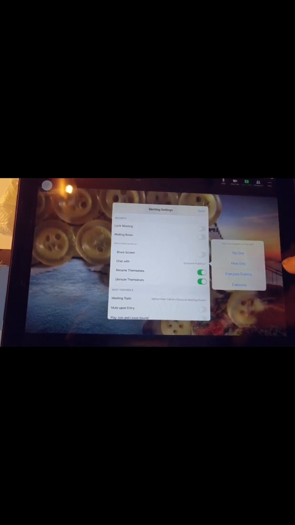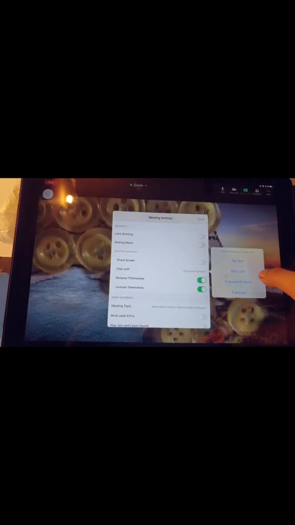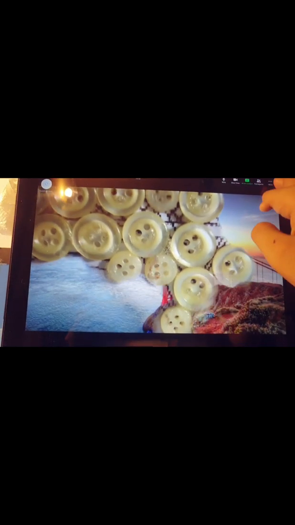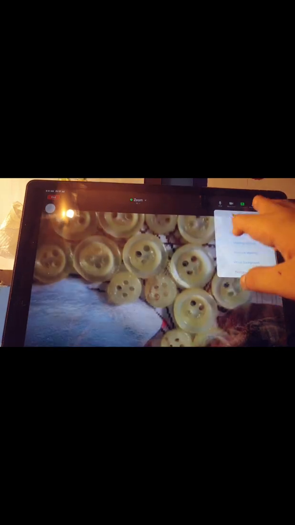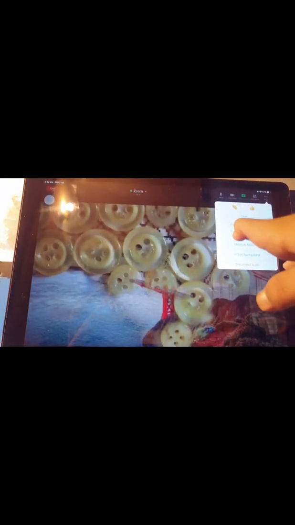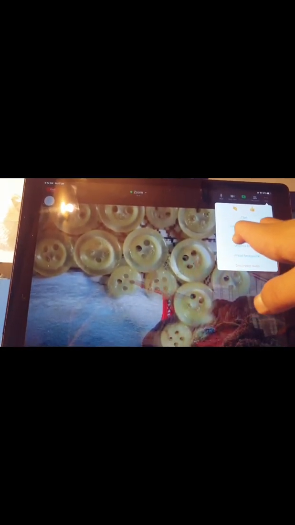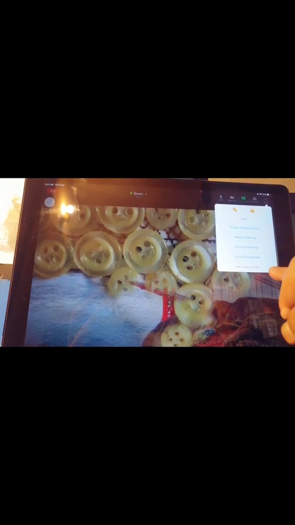No one, host only, or everyone publicly. So if you do everyone publicly, every participant can chat with everyone and also with a person publicly, only the person. No one else is in this meeting, so I can't chat with anyone. So now you have enable original sound, meeting settings, minimize meeting, virtual background.